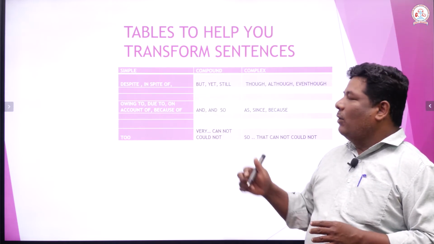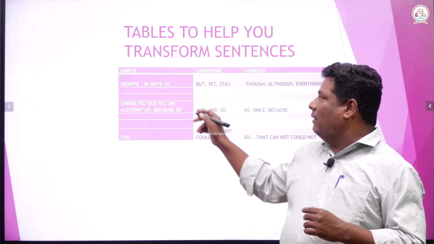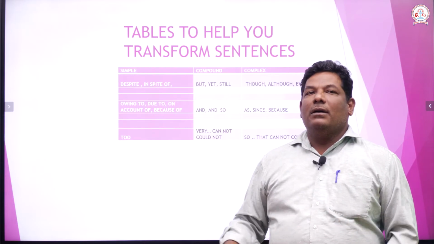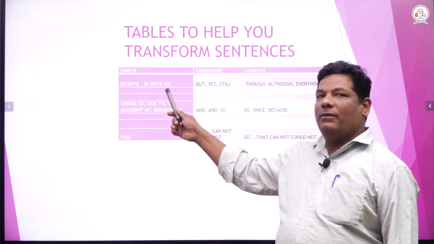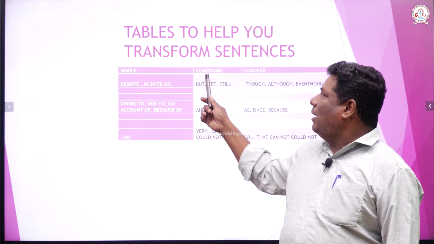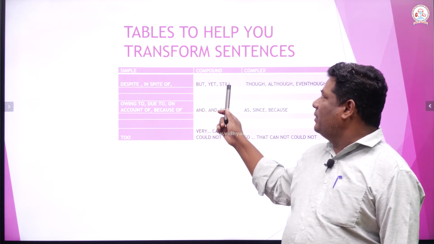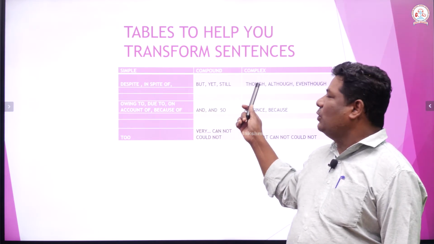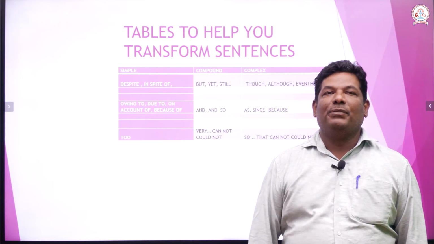Okay, these are three models that I can give you right now. See, first one: despite, in spite of in a simple sentence, and in a compound sentence, but, yet, sometimes still. In a complex sentence we have to use though, although, even though, right.